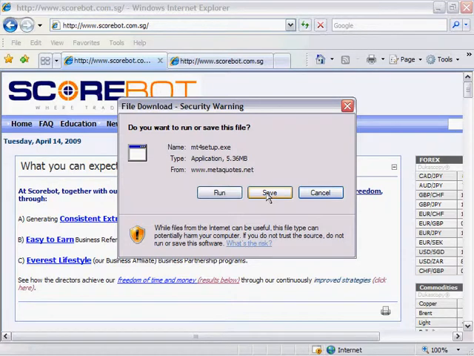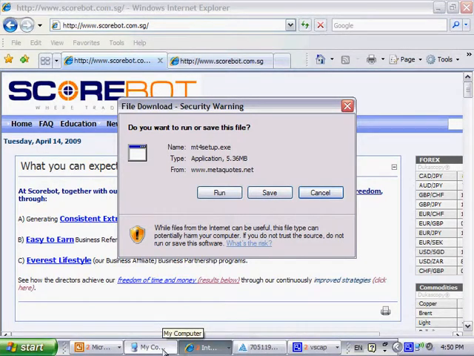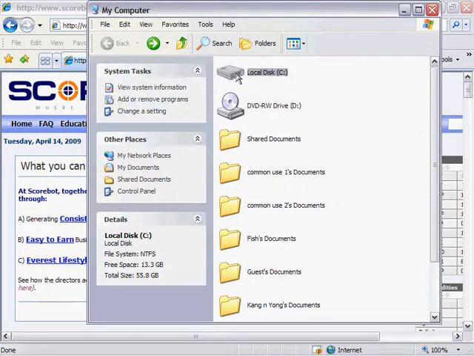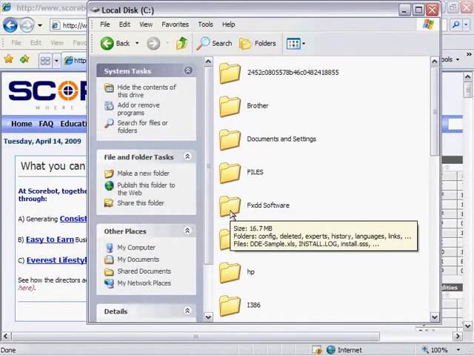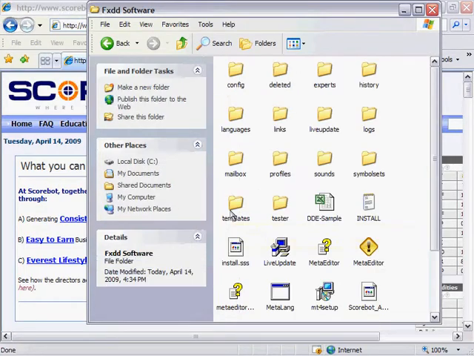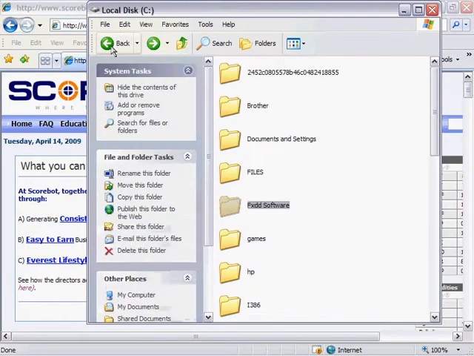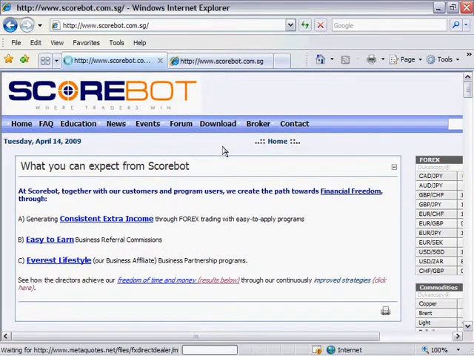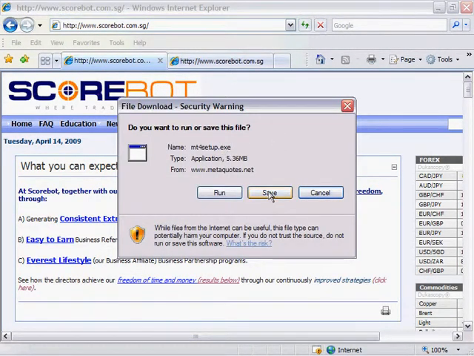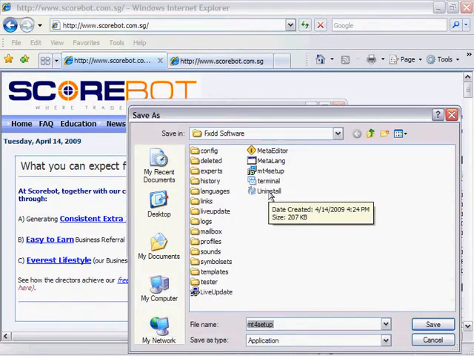It is always advisable to create, under your C drive, a folder called FXDD software, and in future you can always manage and administer all your FXDD-related software under this folder.